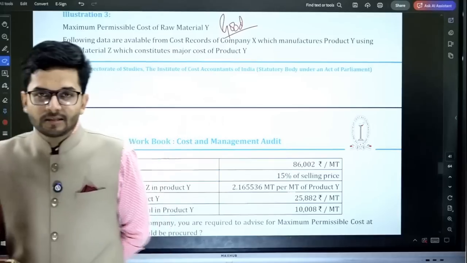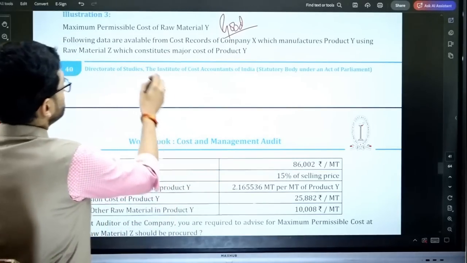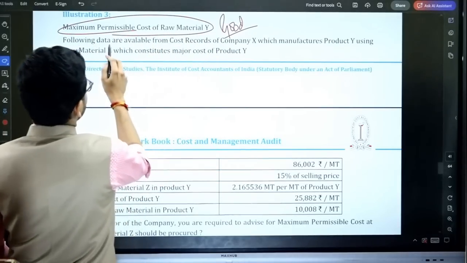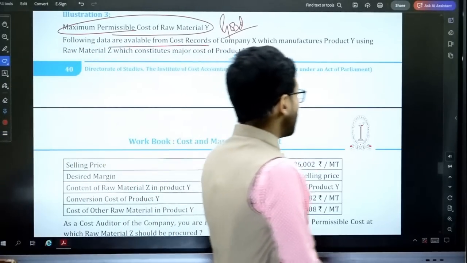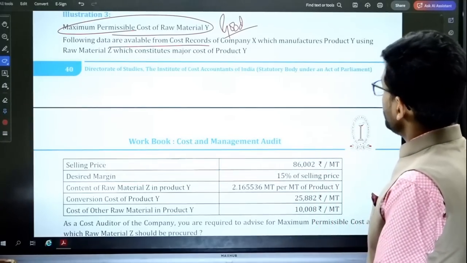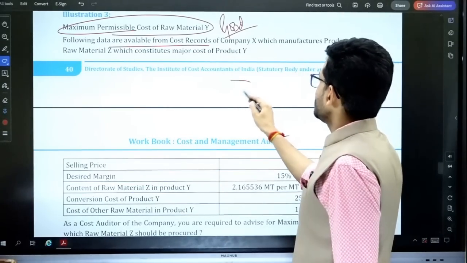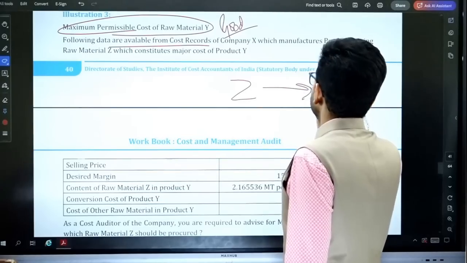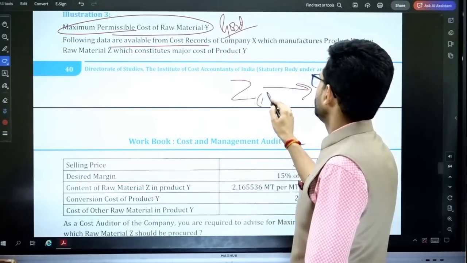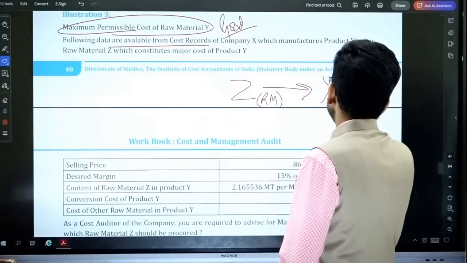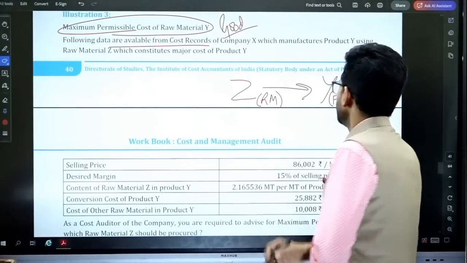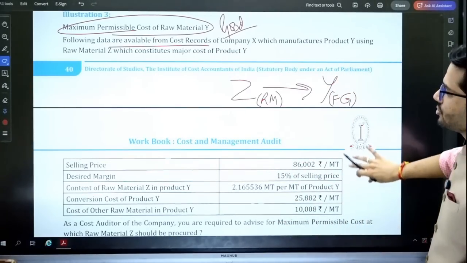In this particular question, the maximum permissible cost of raw material is required to be ascertained. The following data are available from cost records of company X, which manufactures product Y using raw material Z. So Z is the raw material and the finished good is product Y.